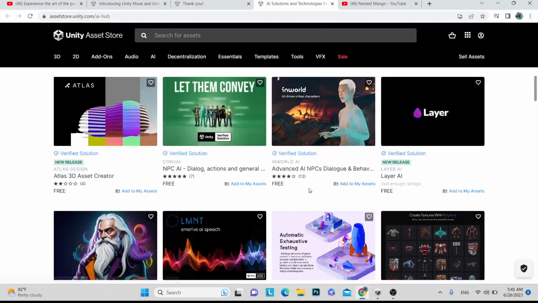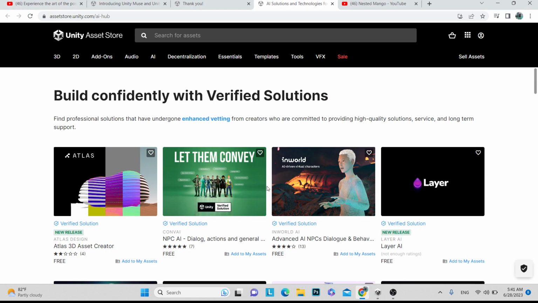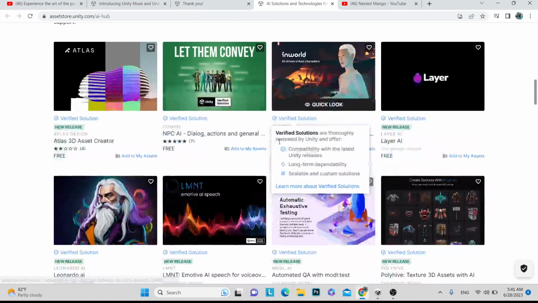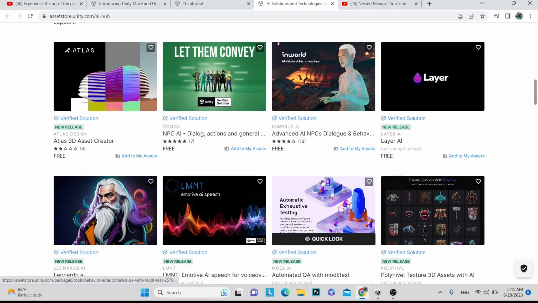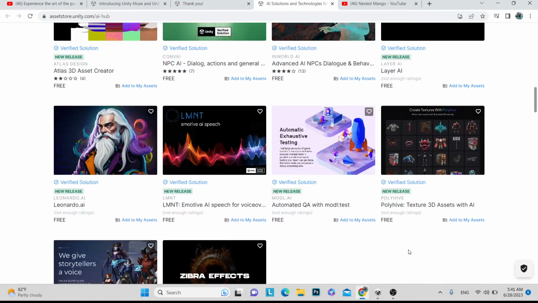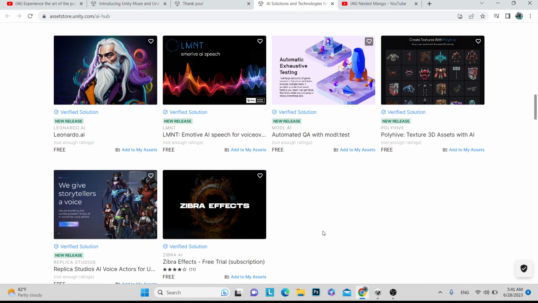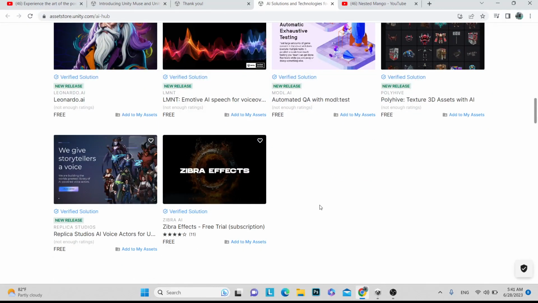And this is not good news for 3D artists as well as 2D texture artists, because there is so much that will be done by Unity AI. What I can see is that if there is a requirement for 10 artists, by using Unity AI there will be 5 artists required. So I think that will reduce human resources. That is useful, but it will worry people, because it will decrease jobs.